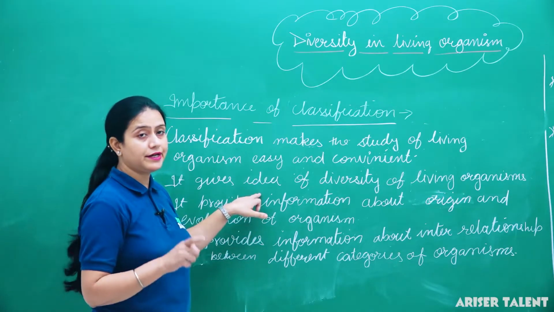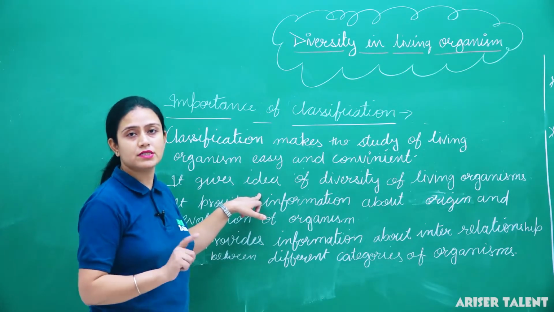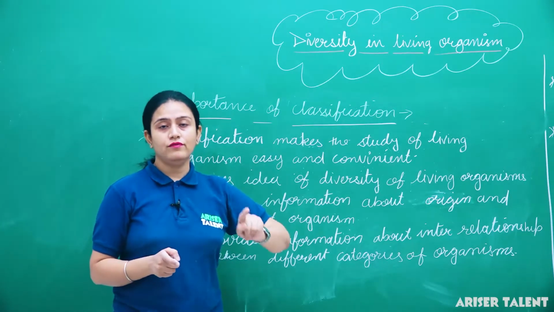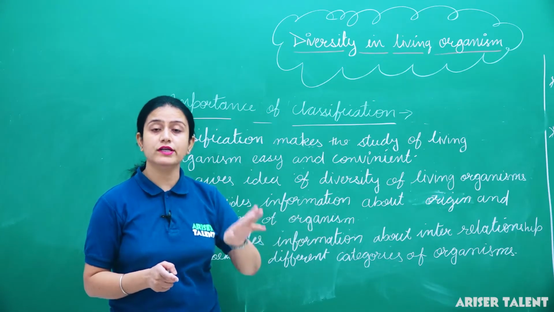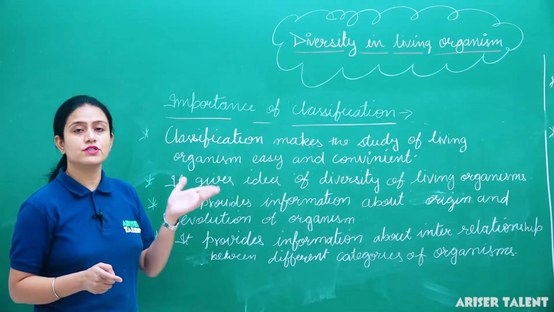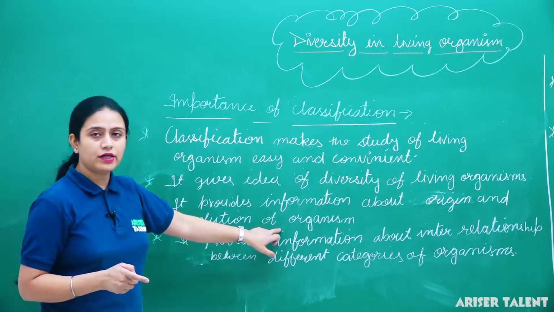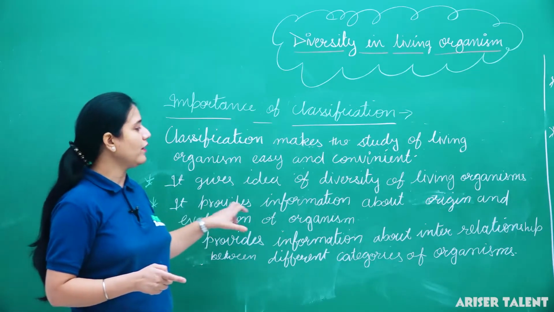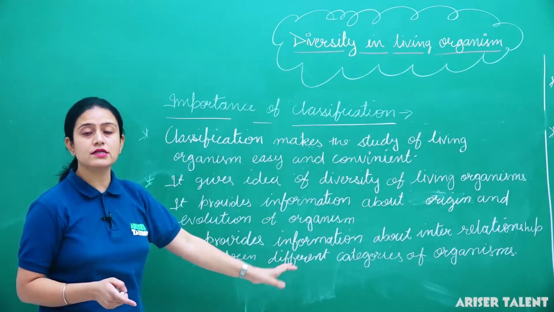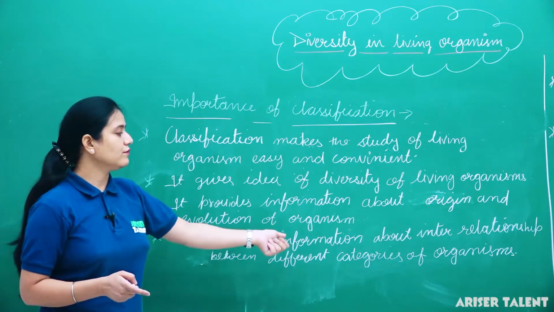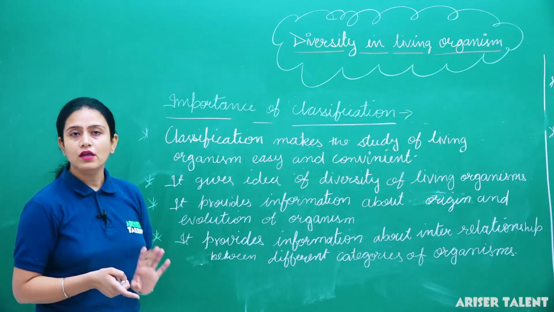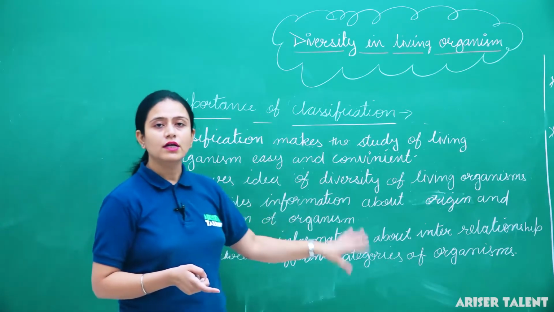Besides it, it gives an idea of the diversity of living organisms present on the earth, and it provides information about where the organism originated and what evolution occurred, what different features appeared with time in the organism. Thus we can say that it provides information about the origin and evolution of organisms. Besides it, it provides information about the interrelationship between the different categories of organisms. So this is the importance of classification.